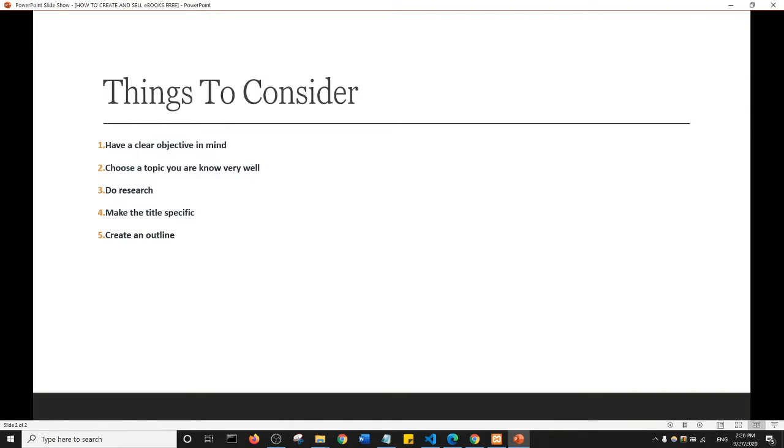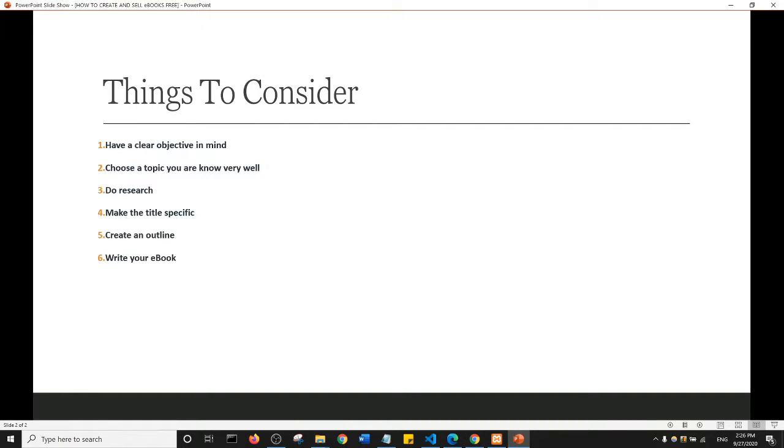Next, you want to create an outline for your ebook, okay? So it's same thing as creating a table of content like when you're reading a regular book, okay? So that's an outline. So you want to create an outline for the ebook to have like a vision for the message you're trying to pass across to the people that are going to buy and read your ebook. Don't forget that these people are going to leave reviews, okay, for your ebook. So you don't want to put out substandard content out there, okay?